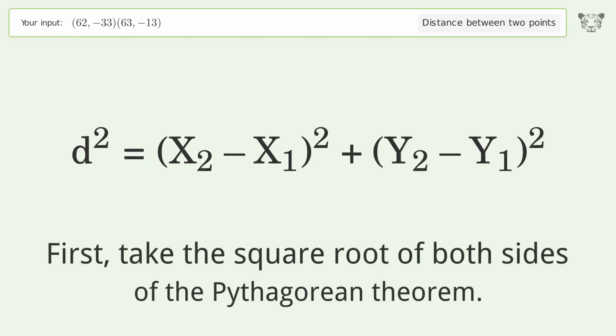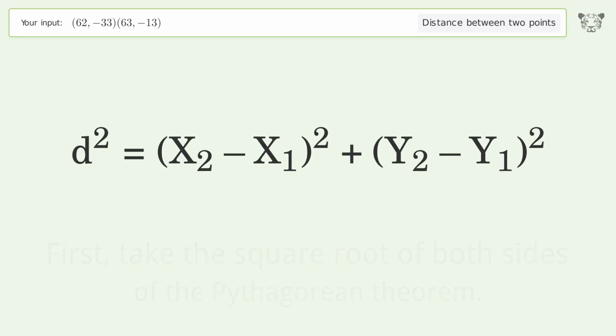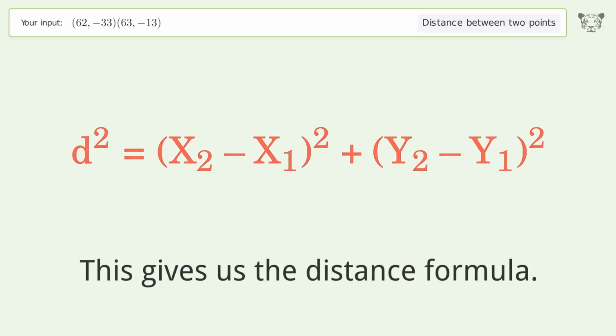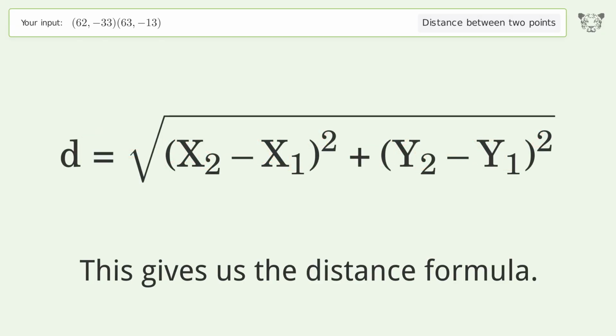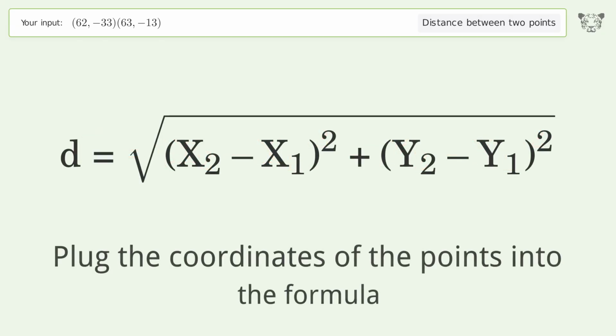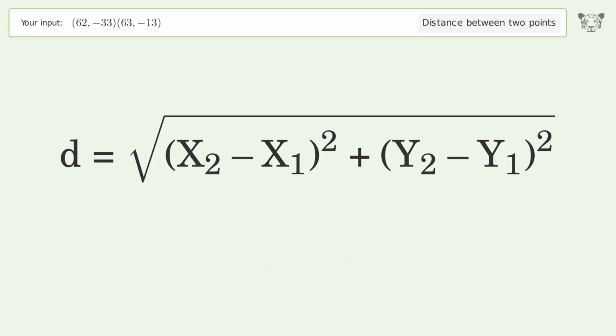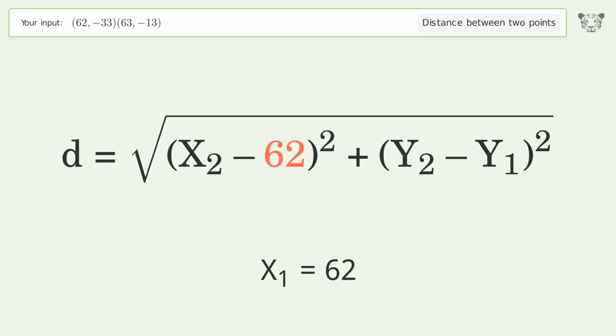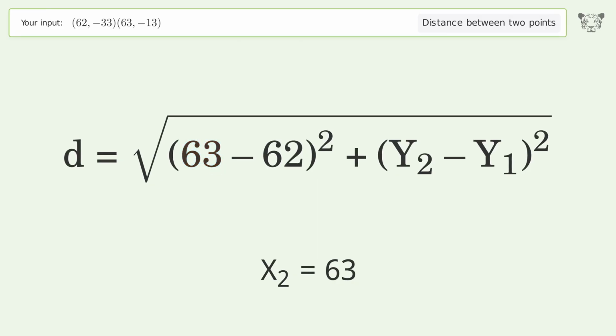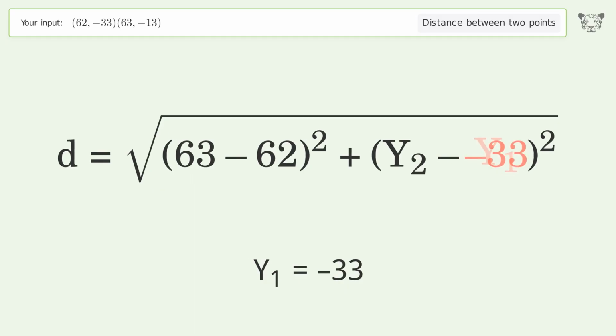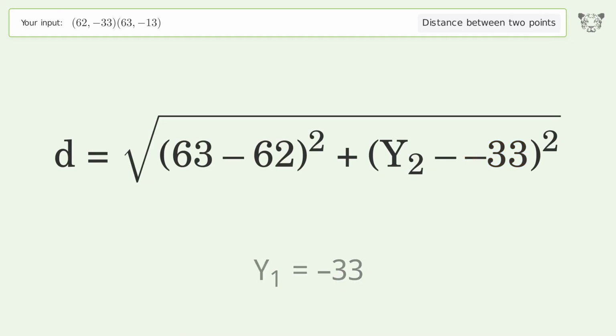First, take the square root of both sides of the Pythagorean theorem. This gives us the distance formula. Plug the coordinates of the points into the formula. x1 equals 62. x2 equals 63. y1 equals -33. y2 equals -13.